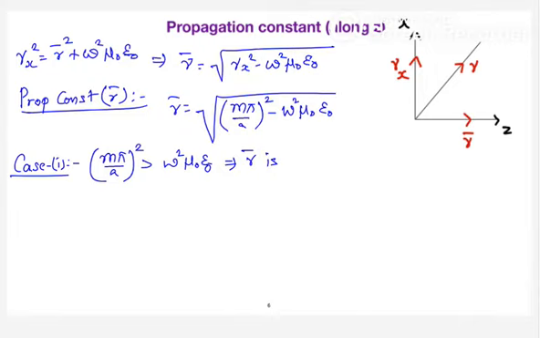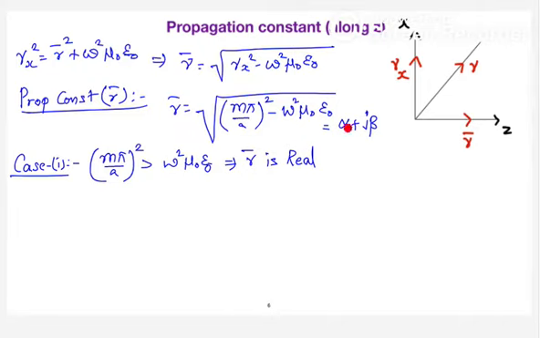Yes, gamma bar is purely real. Ideally, you know that the propagation constant is in the form of alpha plus j beta. When the frequency satisfies this condition, gamma bar is purely real. Is it your desired case?